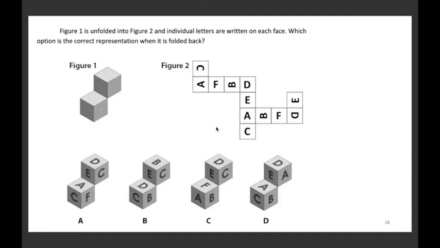Figure 1 is unfolded into figure 2 and individual letters are written on each face. Which option is the correct representation when it is folded back? You're given figure 1, then it is unfolded, and then we are writing letters on all the faces. Then we are folding it back in order to create this. Which of the options is the correct representation here when you fold this back?